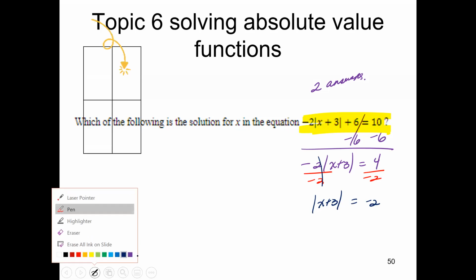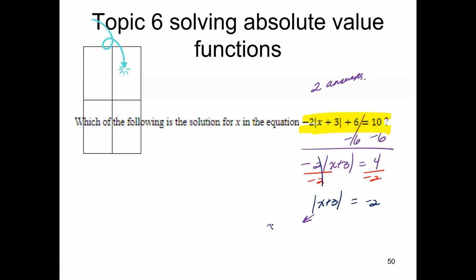And then what you do is you want to split this. So your first one is x plus 3 equals -2. And your second one is x plus 3 equals -2. Now subtract 3 on both sides. Your first answer is -5.